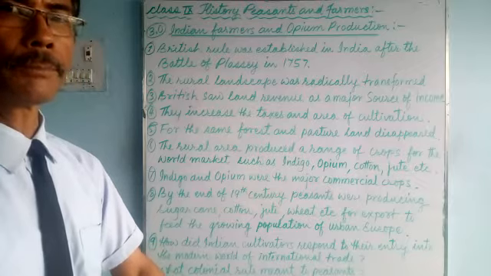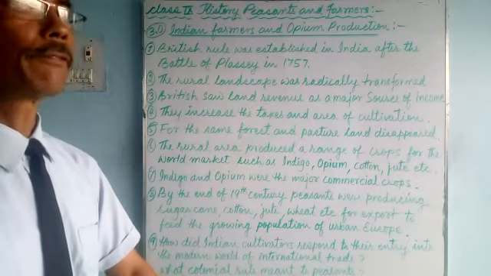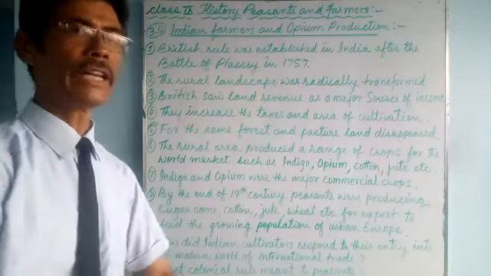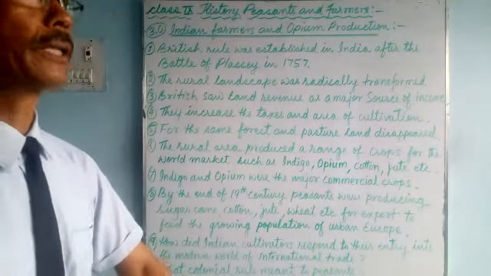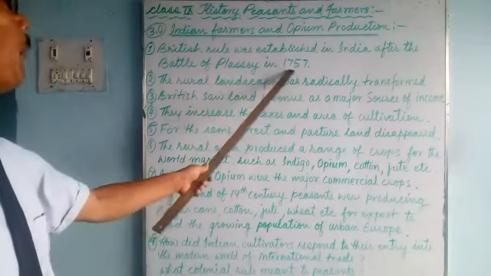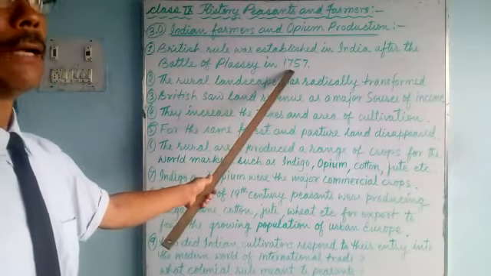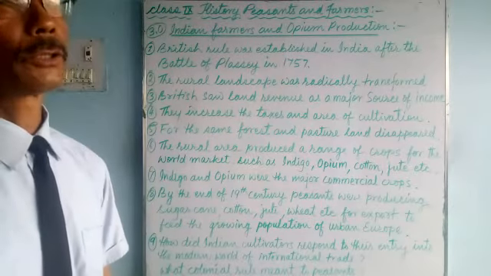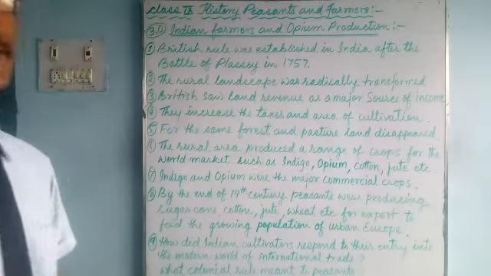First, they set up their rule in Bengal, and from there it spread all over. Surrounding areas were also captured by Britishers.